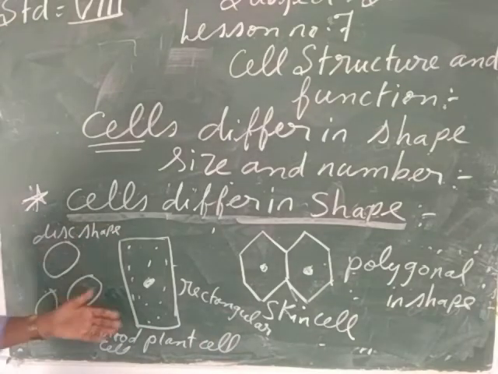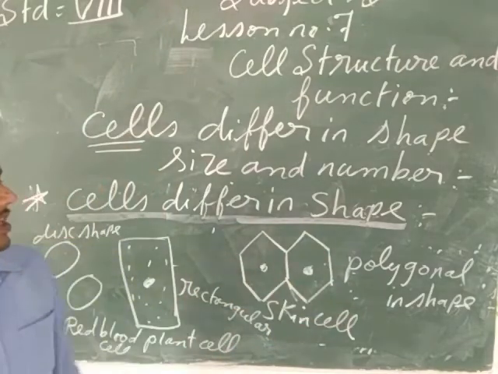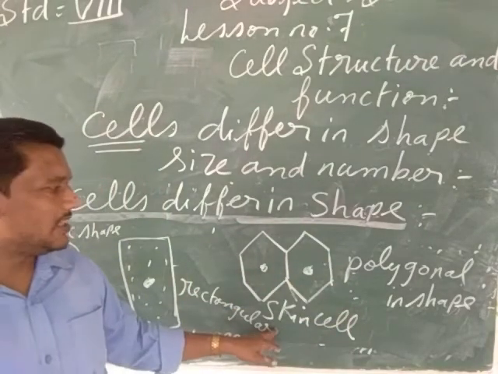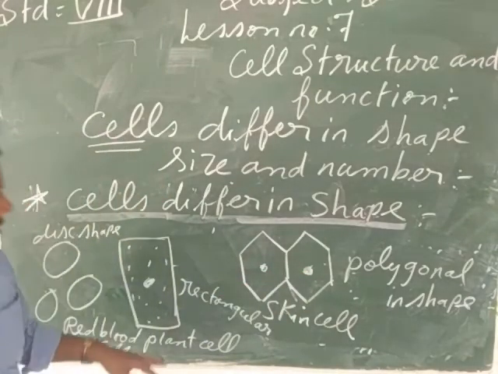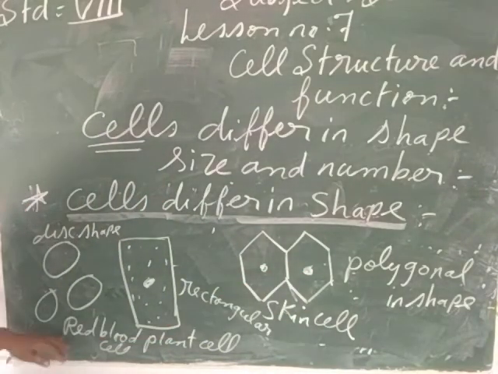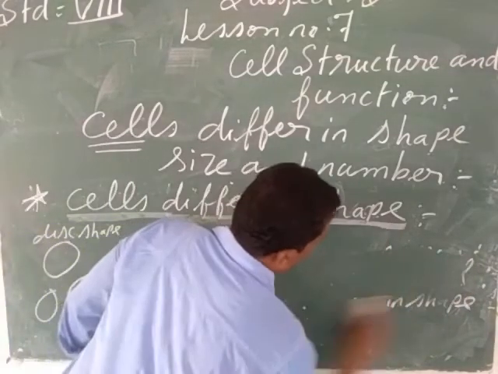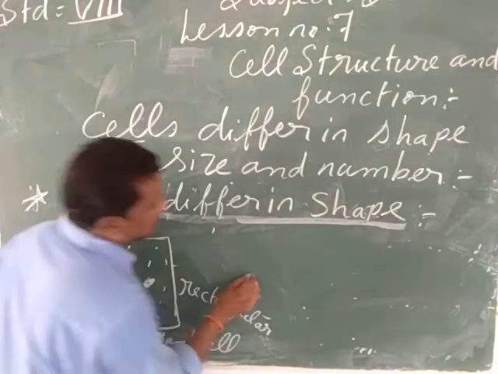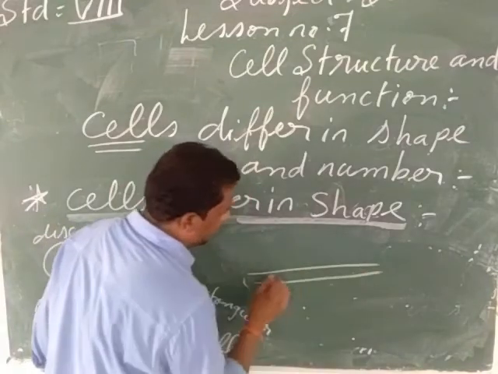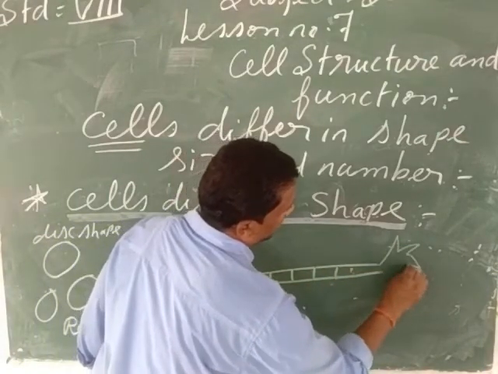So my children, we are saying that the different cells have different shapes according to the function that they are going to perform. Skin cells on the body are polygonal in shape. Plant cells are rectangular in shape, and the red blood cells are dish-shaped. In the same way, my children, the nerve cells are long and branched because they have to carry the messages from one part of the body to another part of the body.